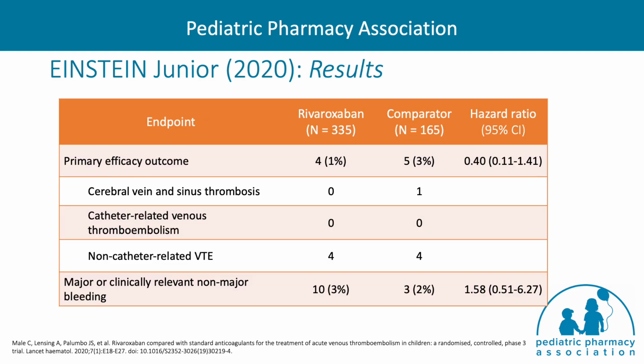The Einstein Jr. trial showed that 1% of patients, or 4 out of 335 patients in the rivaroxaban group, had a recurrent symptomatic VTE compared to 3% of patients in the standard of care group. For the safety outcome of major or clinically relevant non-major bleeding, 3% of patients in the rivaroxaban group had a bleeding event compared to 2% of patients in the comparator standard of care group.